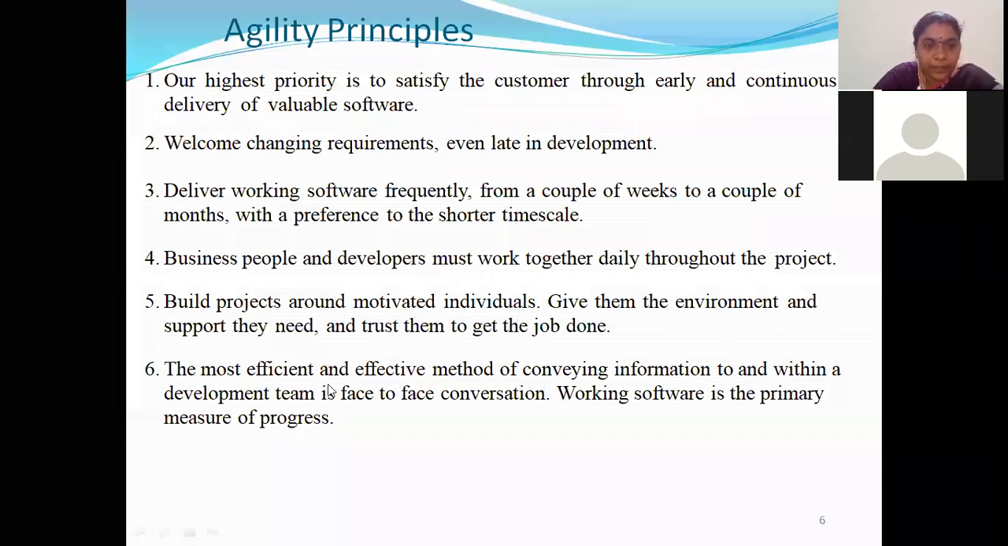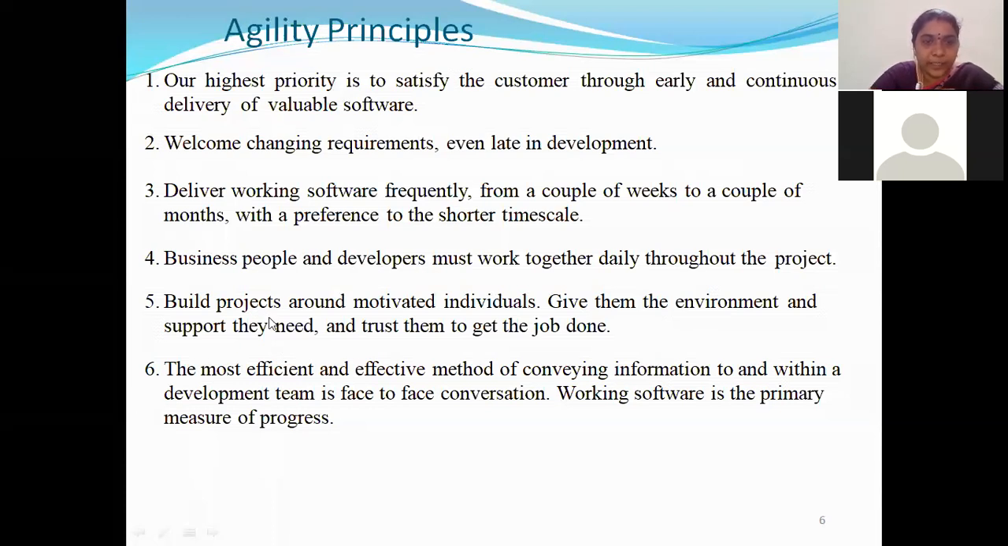Next, the most efficient and effective method of conveying information to and within a development team is face-to-face conversation. Working software is the primary measure of progress. See here, while communicating, what we are saying is that there should always be communication between business people and developers. Everyone should be communicating all the time. That is what we said in the fourth principle, right?